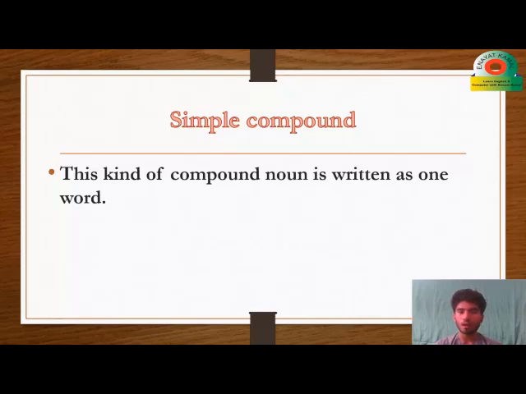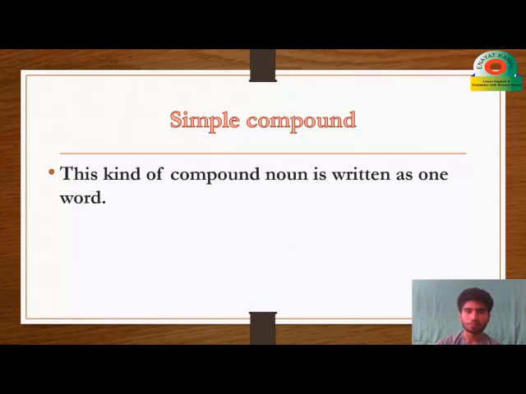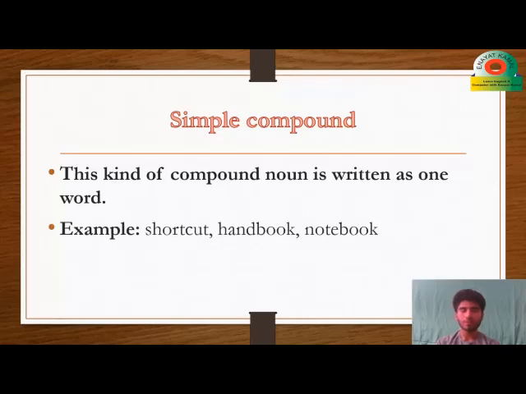These are nouns made of two or three parts but with one word meaning. It is written as one word, but it is made of two. It will be clear to you in the examples.